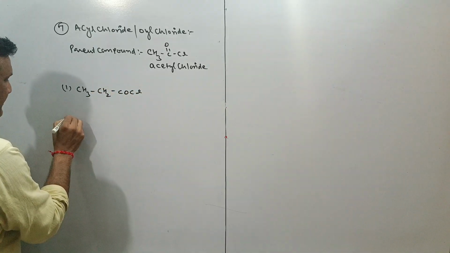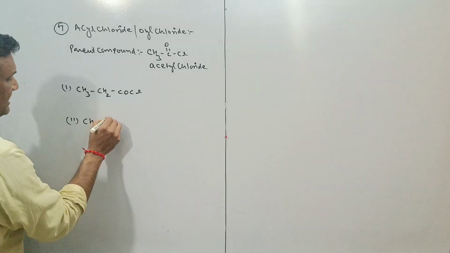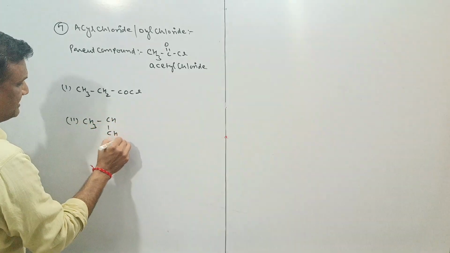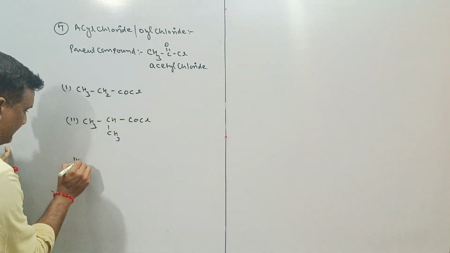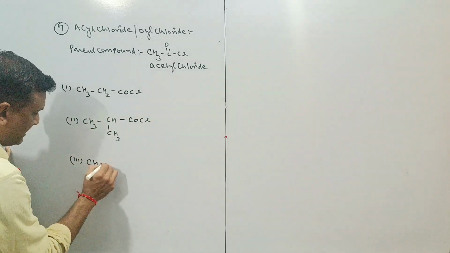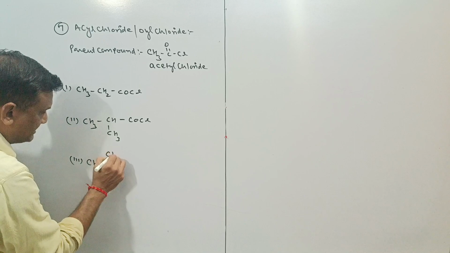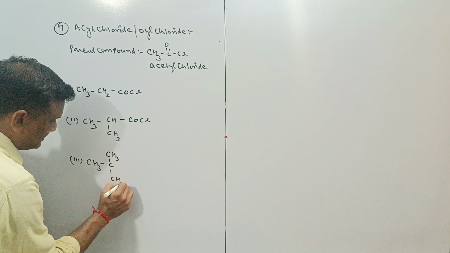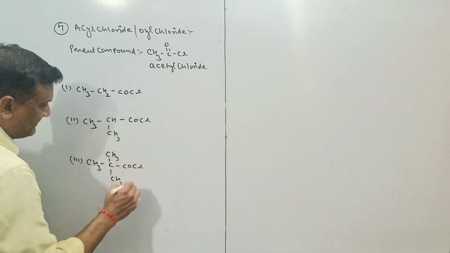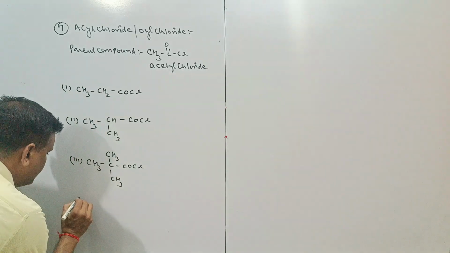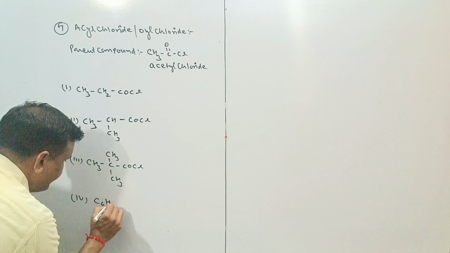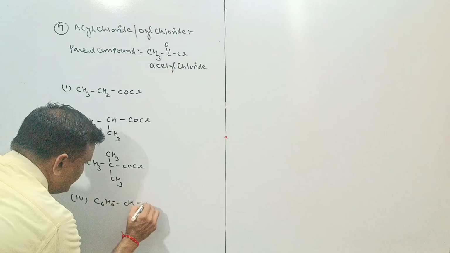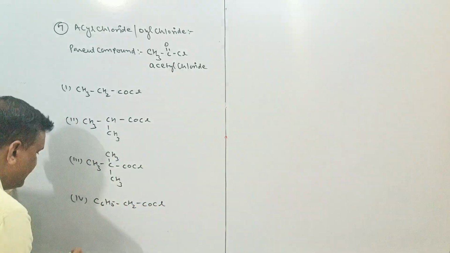This is the second compound. CH3CH CH3COCl. This is the third compound. CH3 CH3 CH3COCl. This is the fourth compound. We can take C6H5CH2COCl.